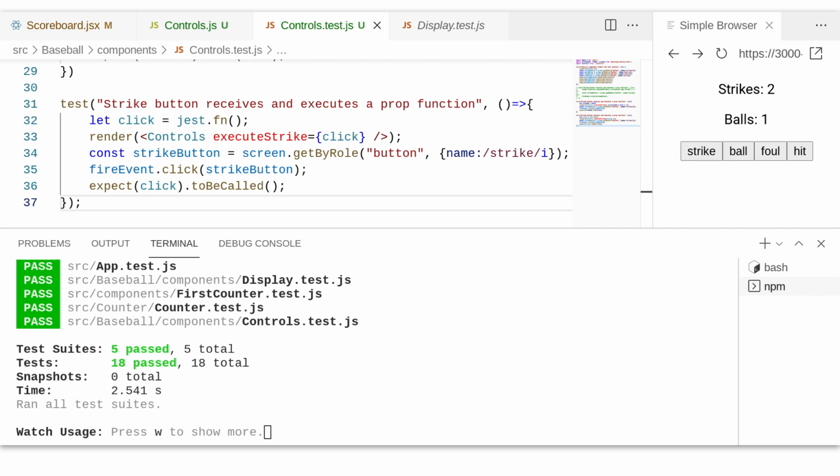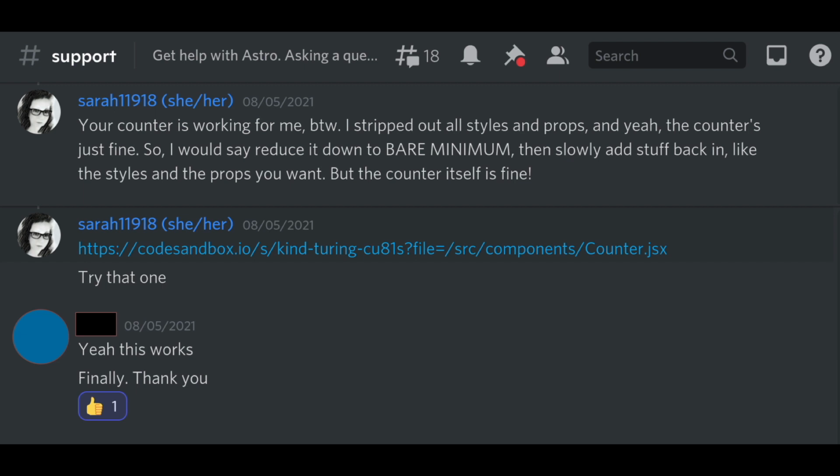Recently, I've started incorporating Jest and React Testing Library, and through Gitpod's terminal, I can run test suites and see my obviously passing tests. I'm also active offering support in the Astro community, where not everyone brings React experience.